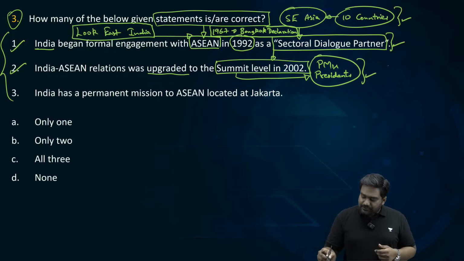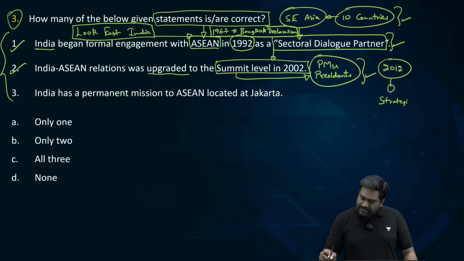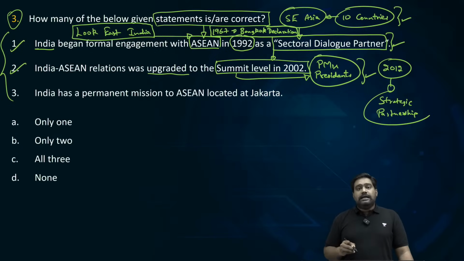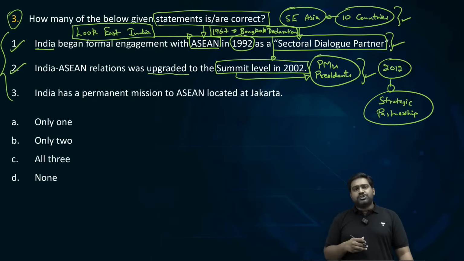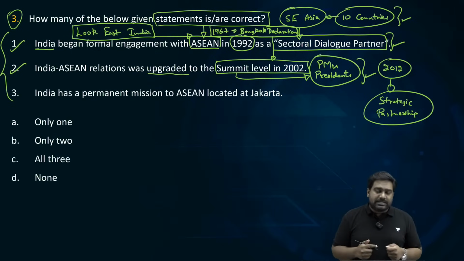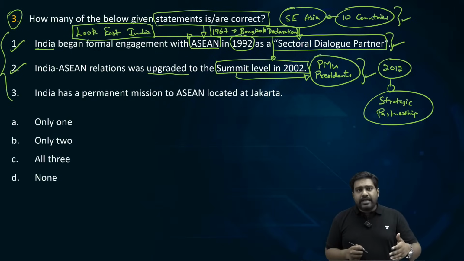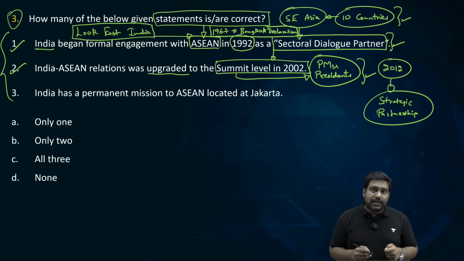In fact, in 2012, the relationship was elevated to the strategic partnership level. India-ASEAN elevated the relationship to the strategic partnership level, and they further diversified this relationship. Thanks to this relationship, we signed a free trade agreement with ASEAN. Today, we are building strategic defense relations as well.